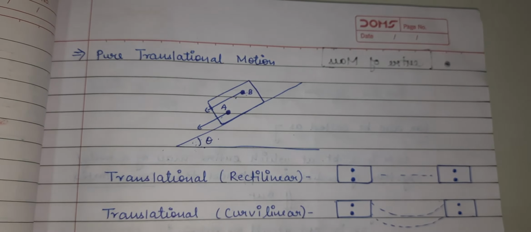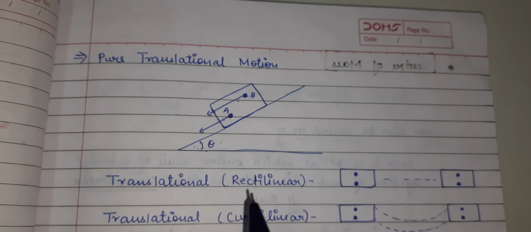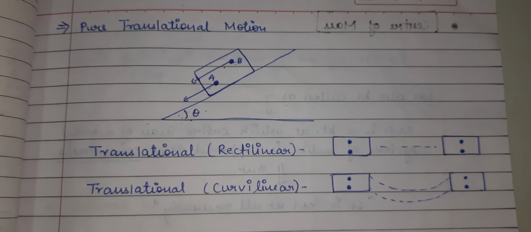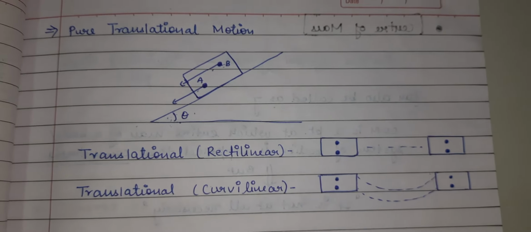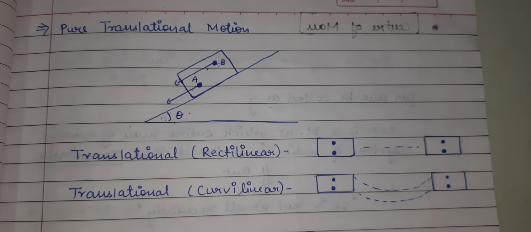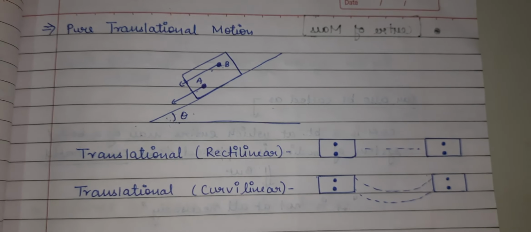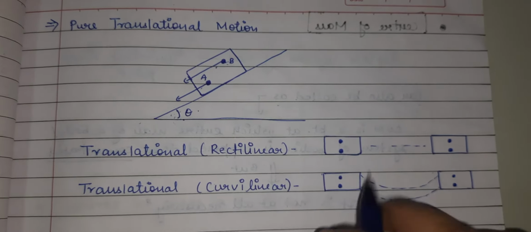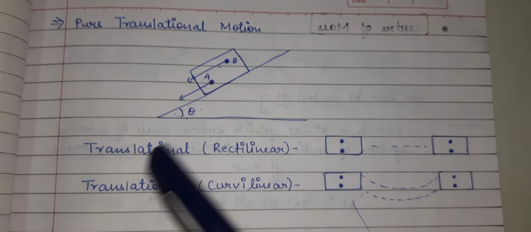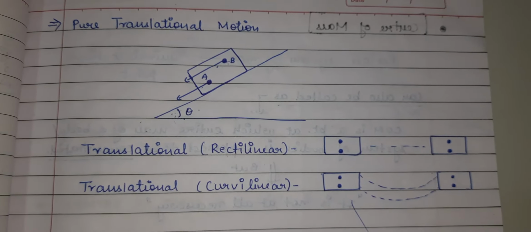So what is translational motion? In translational motion, every particle of the body travels the same linear distance in a given time interval. The first figure is showing the pure translational motion of a block on an inclined plane.